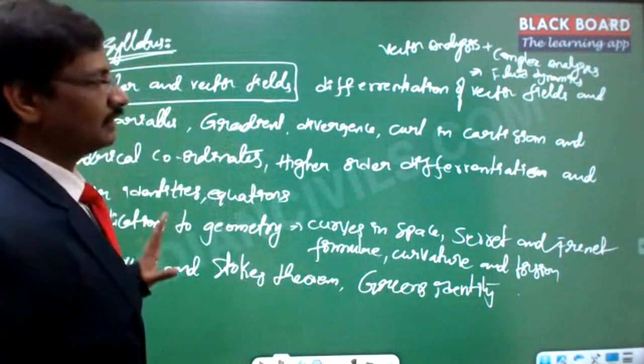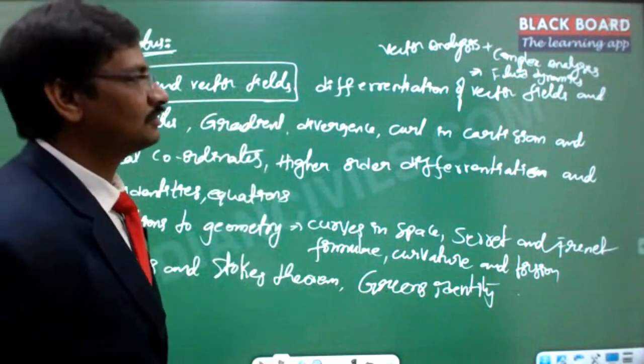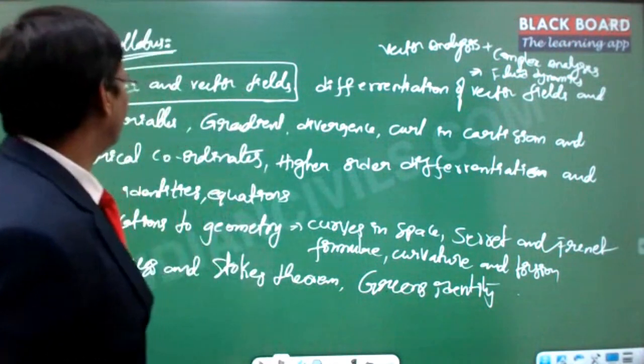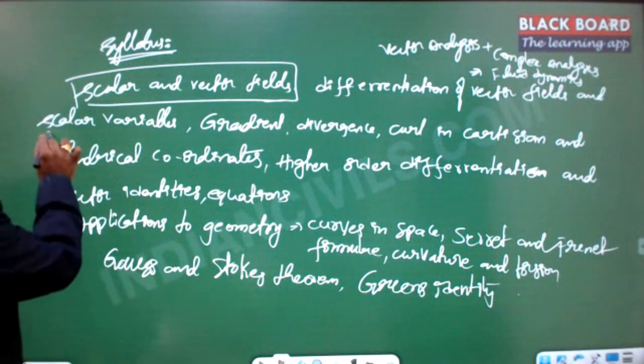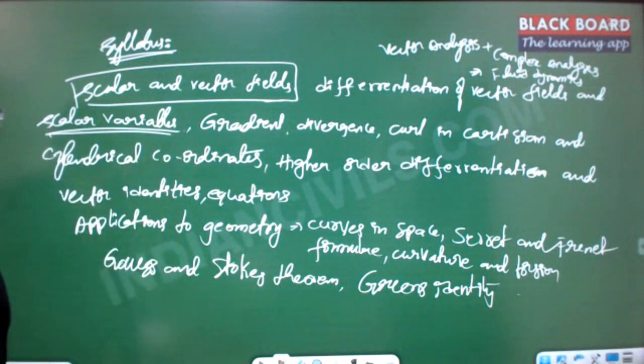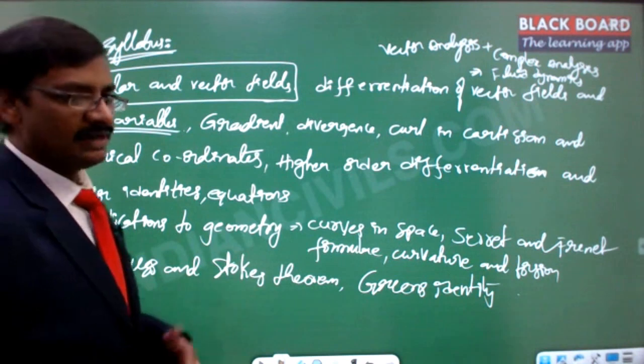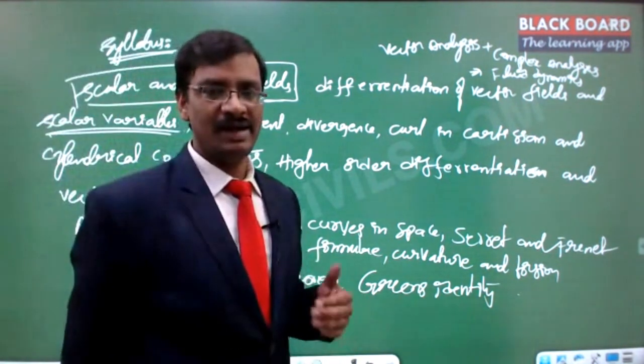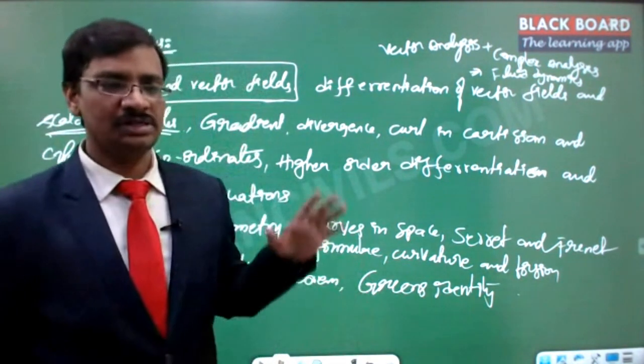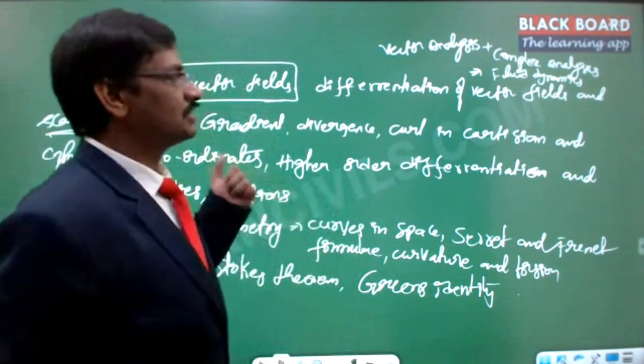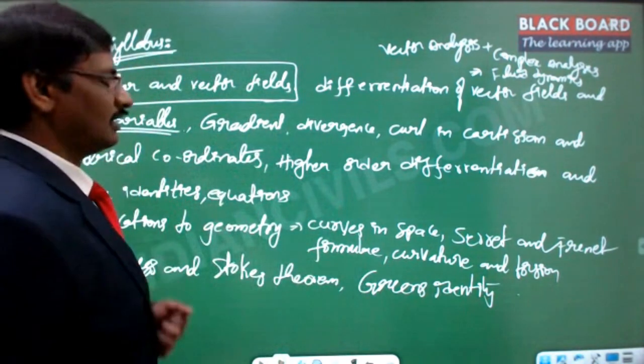Out of the entire thing, next is differentiation of the vector fields and the scalar variables. Differentiation of the vector fields and the scalar variables is indirectly identifying the gradient, divergence, and the curl. So that is indirectly stated as the differentiation of the vector fields and the scalar variables.